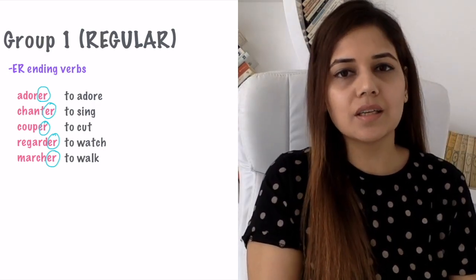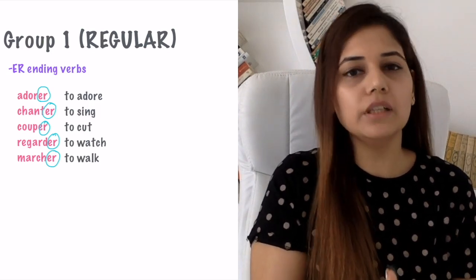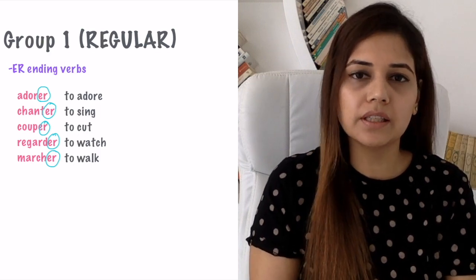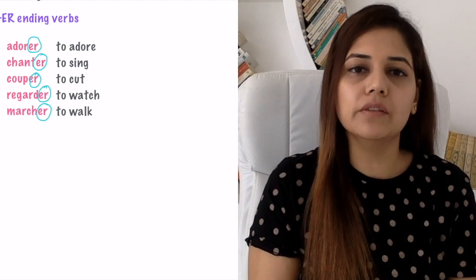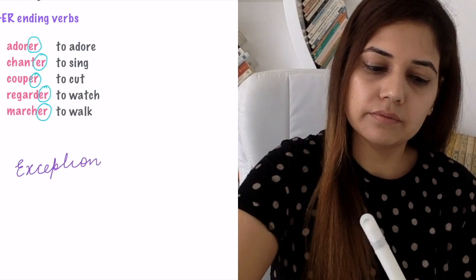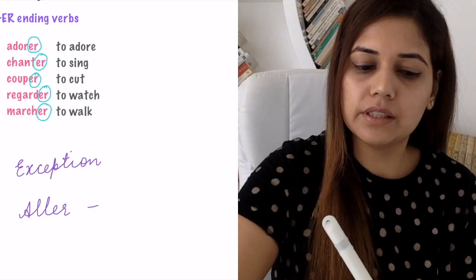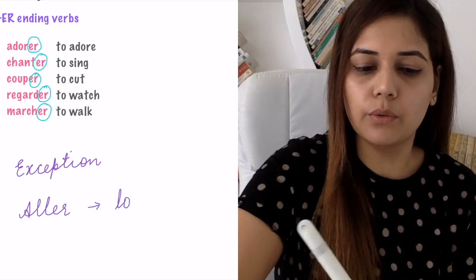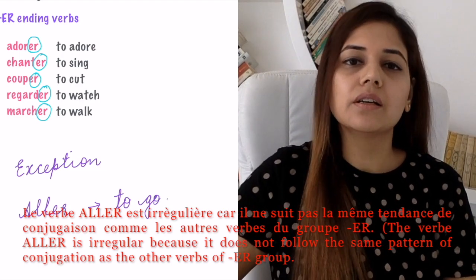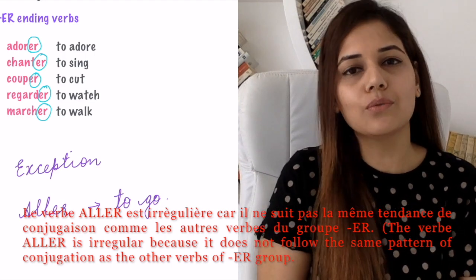But there are certain exceptions to the rule. There are certain verbs which do not follow the same pattern as the ER ending verbs. So these are categorized as the irregular verbs and are put in the third category. For example, the verb aller, which means to go. So I'm just writing the exception here. Aller, which stands for to go. We'll check the conjugations in the next video. How do we conjugate these? So first, today we are going to just learn about the categorization of verbs.